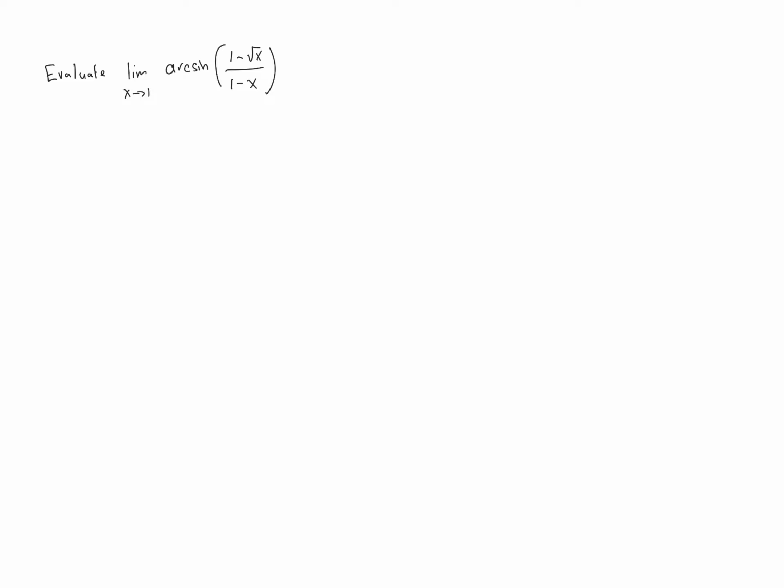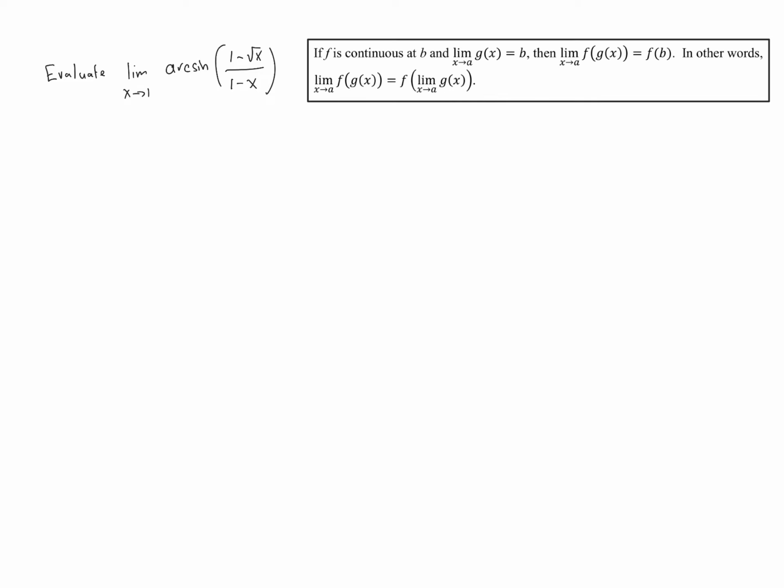But we do have another theorem that we can use when we're dealing with a composition of functions. Let's take a quick look at this. This theorem says if f is continuous at b, and the limit as x approaches a of g of x equals b, then the limit as x approaches a of f of g of x equals f of b. That is probably a lot to take in at once, but there's a simplified version. The limit as x approaches a of f of g of x is equal to f evaluated at the limit as x approaches a of g of x.